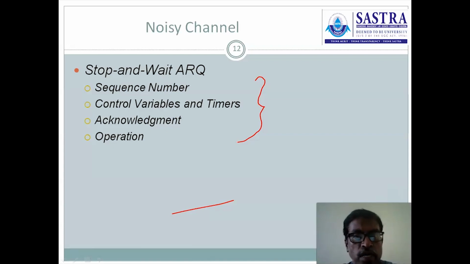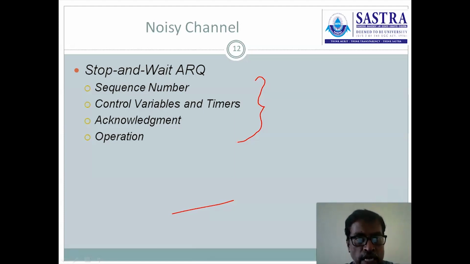We are not following any sequence number in the stop and wait protocol because there is no error control in a noiseless channel, so the sequence number for each and every frame is not required. But here, in the noisy channel, which is the practical channel, there will be data loss. There will be data loss in the noisy channel.